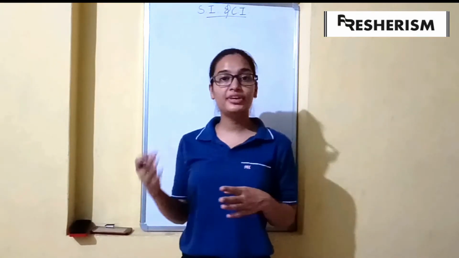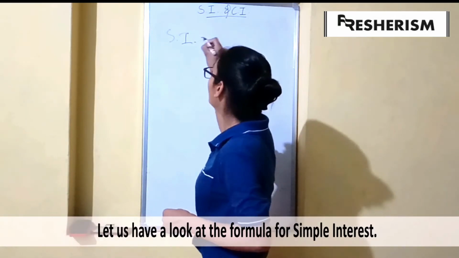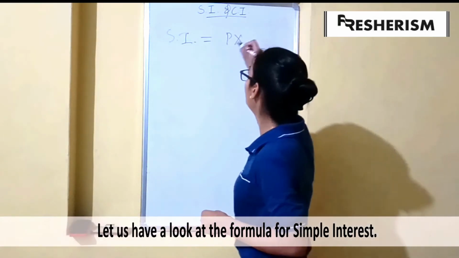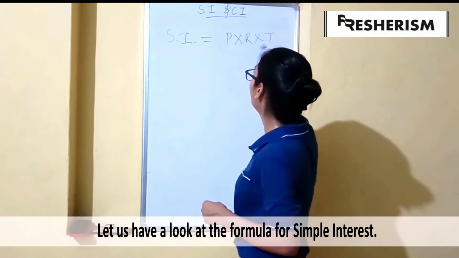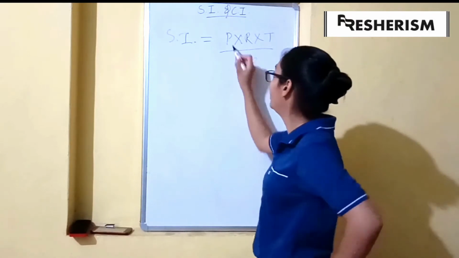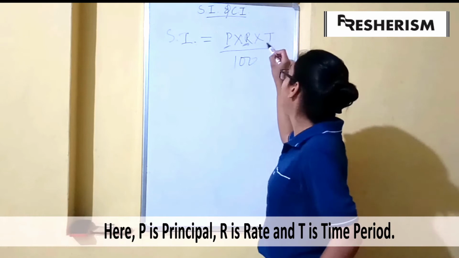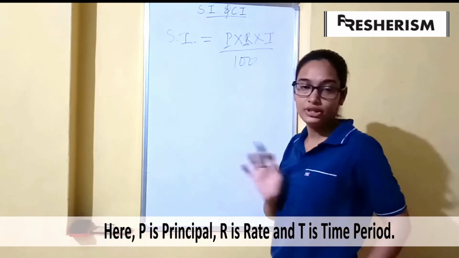So the formula we use for calculating simple interest is SI equals P into R into T by 100. So PRT by 100, where P is the principal, R is the rate, and T is the time period or the loan period.